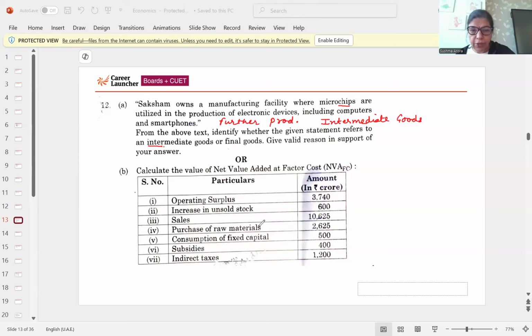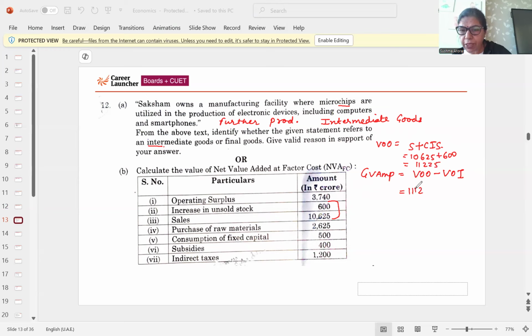Now calculate NVAFC. As you know, GVA-MP you can calculate by VO minus VOI. VO means value of output, which is sales plus CIS. So it will be 10,625 plus 600, so it will be 11,225. And 11,225 minus VOI. VOI means purchase of raw material, that is 2,625. So it will come 8,600. Then we have to calculate, according to the question, NVAFC.